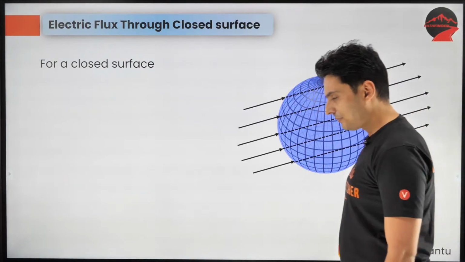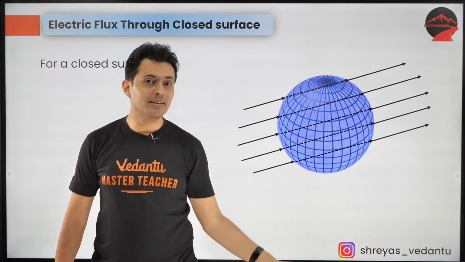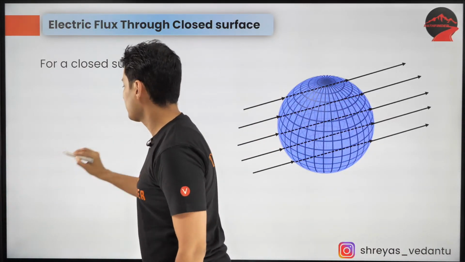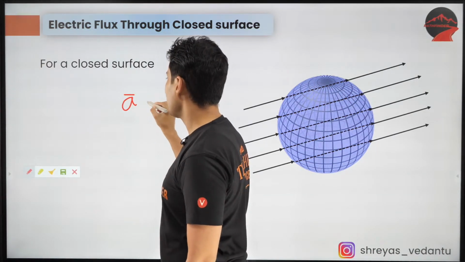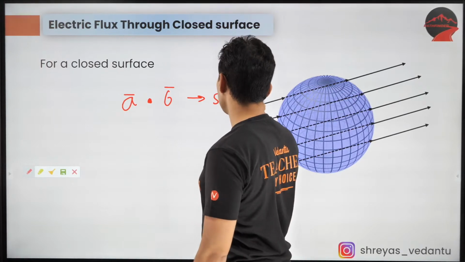Understand that. Now, the product of two vectors can be a scalar, or it can be a vector. Remember, when I have two vectors A and B, if I put a dot, I will get a scalar, correct?